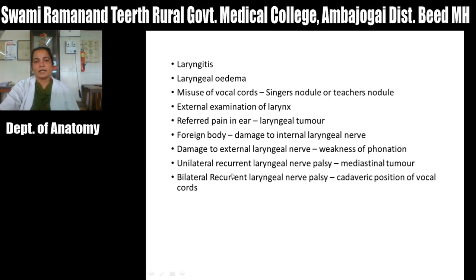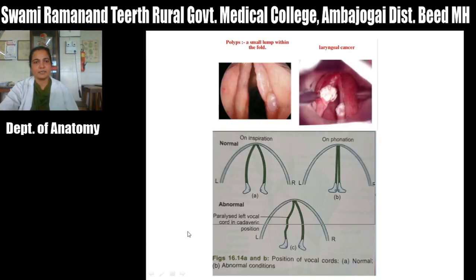When there is unilateral recurrent laryngeal nerve palsy, it mainly happens in mediastinal tumor. Okay, so in mediastinal tumor you have seen that there is a different course of the right and left recurrent laryngeal nerve. So it will cause palsy, that is unilateral recurrent laryngeal nerve palsy, but it is compensated by the other vocal fold. Then bilateral recurrent laryngeal nerve palsy produces a cadaveric position of the vocal cord, means midway between abduction and adduction. So you can add this in the applied anatomy of the larynx.